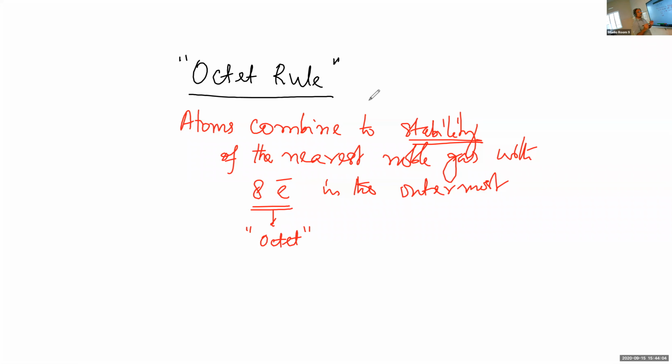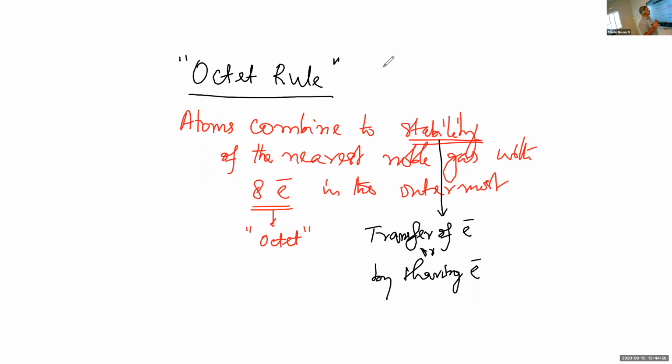Stability can be attained either by transfer of an electron from one atom to the other, or by sharing electrons, sharing electron pairs between atoms.